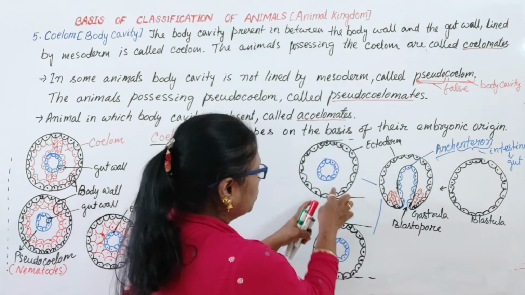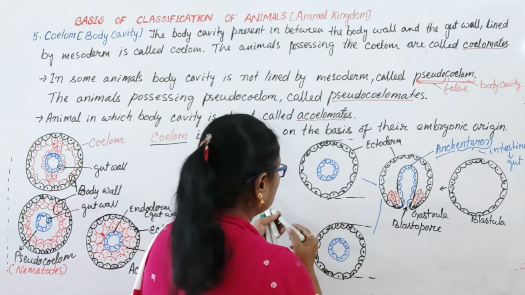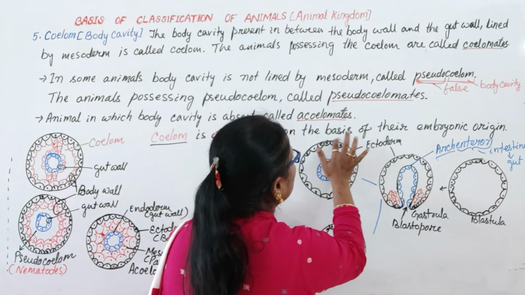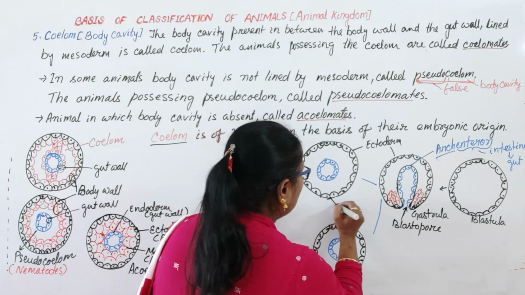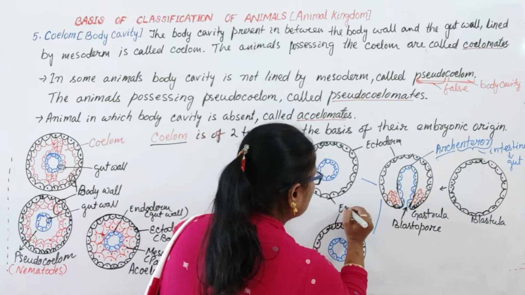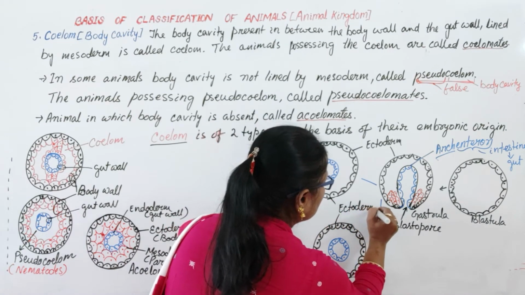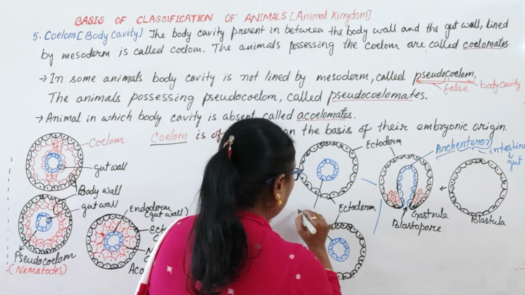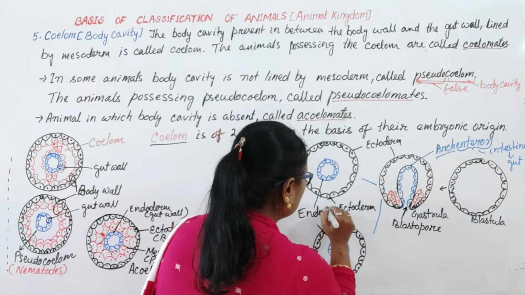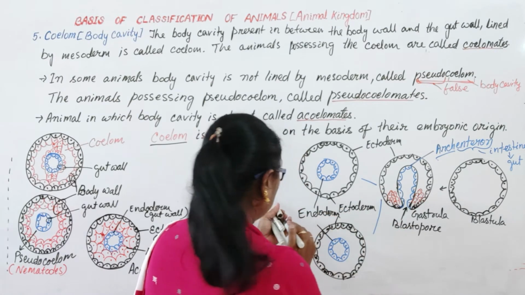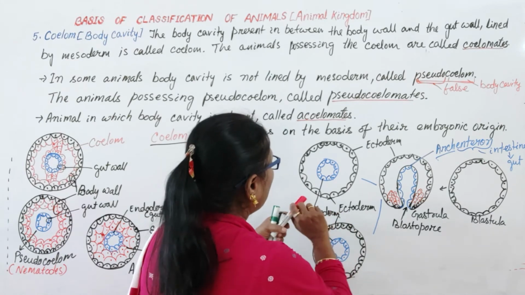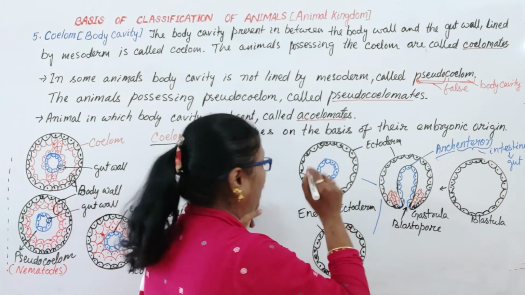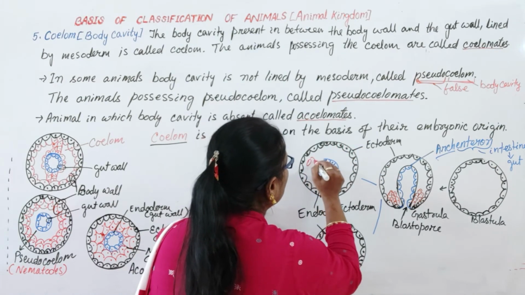You can imagine like this. Okay, this is the outer layer, ectoderm. Later I will make you understand; with elongation, you will be confused. Okay, this is the ectoderm, and these are the endoderm, and this is mesoderm. You see, I am drawing the mesoderm with a red pen.